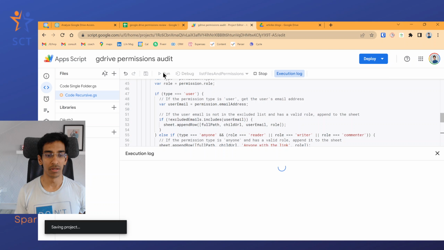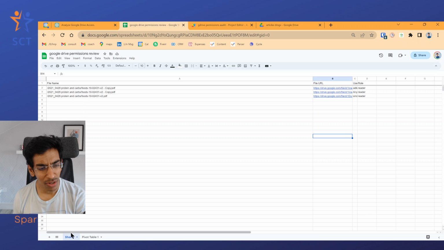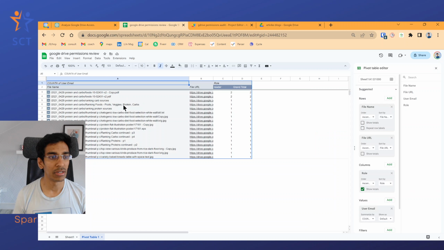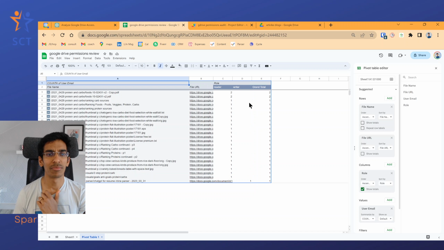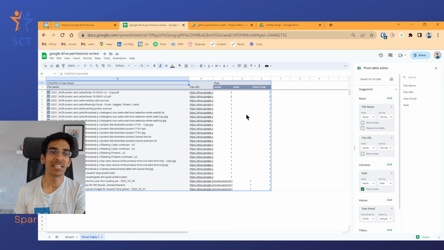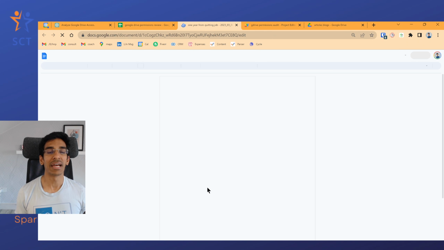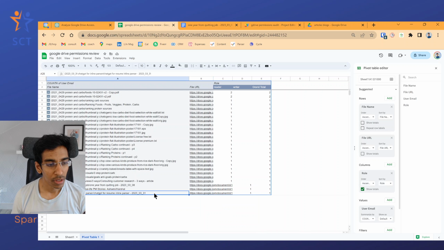and then run it. The thing is, it overwrites whatever was already there, and I didn't review. Oh no. Okay, it's in the right folder. Oh, it's in the right tab. So I have a pivot table in the other tab. So that updates. It creates a unique row for each item, and then it tells me reader versus what, because reader is less problematic, especially in articles and blogs, versus writers and other stuff. So like for example this one, I probably have write access to the freelancer who publishes this document for me. Yeah, so this is working for me.